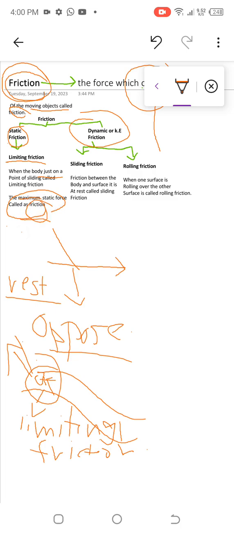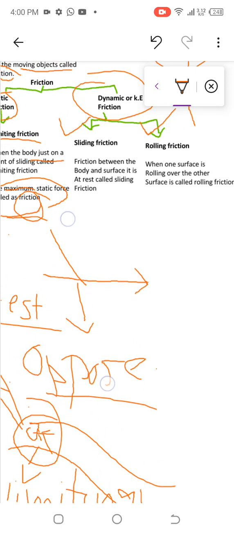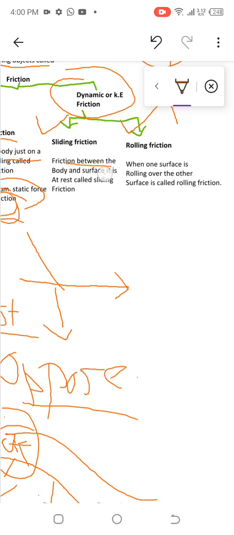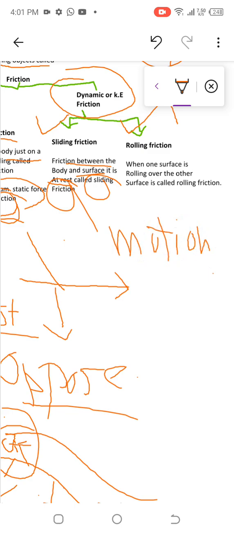After that, in the second we have sliding and rolling friction. Sliding friction is basically the friction between the body and the surface. It is not at rest, it is in motion. Sliding friction is the friction between the body and the surface that acts to move that object, to make the body slide. That is known as sliding friction.